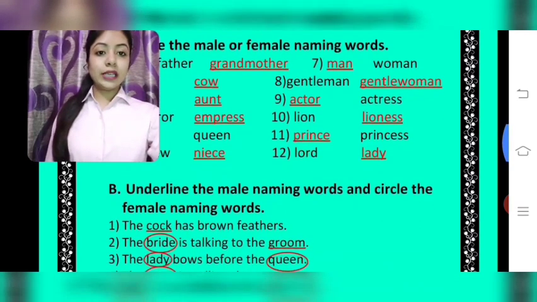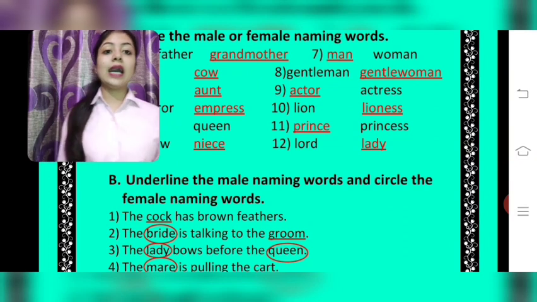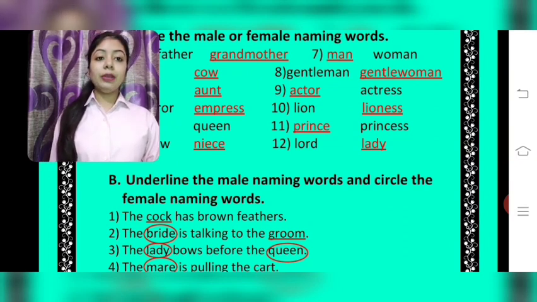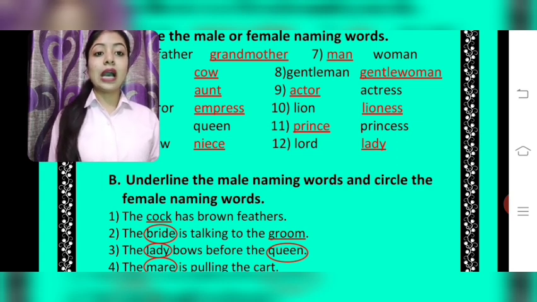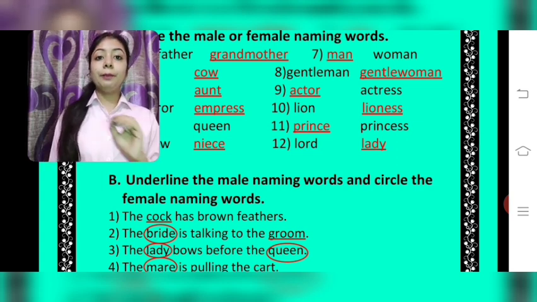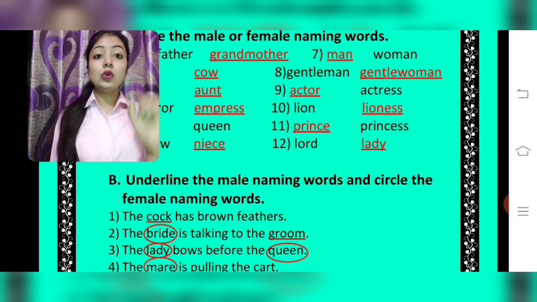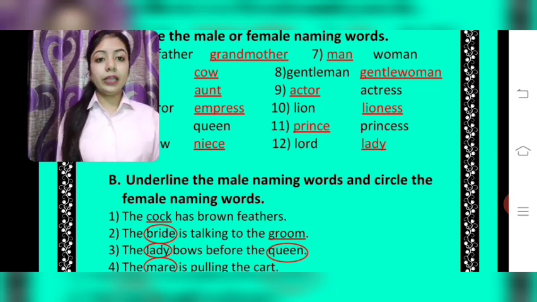Come to the B exercise. B exercise says underline the male naming words and circle the female naming words. Students, you have to underline the male naming words, but you have to circle the female naming words.